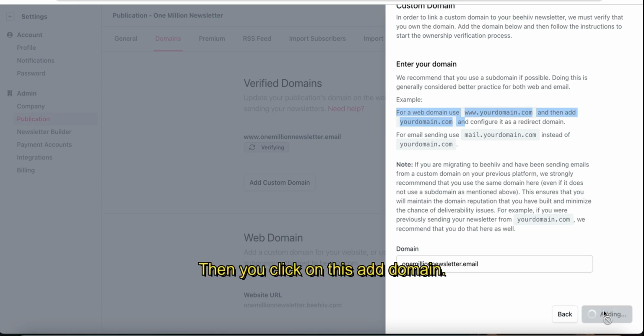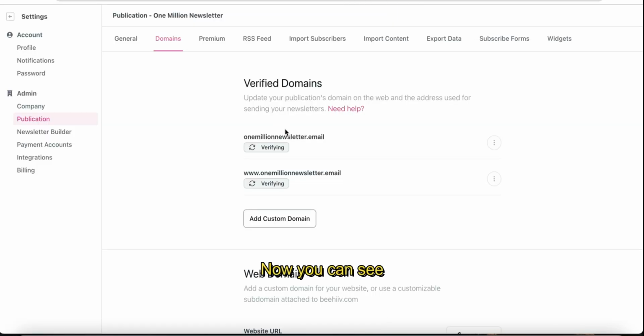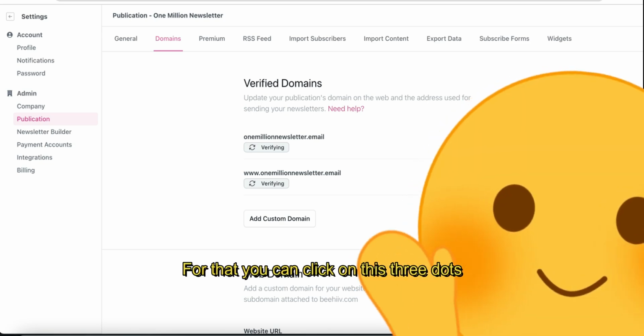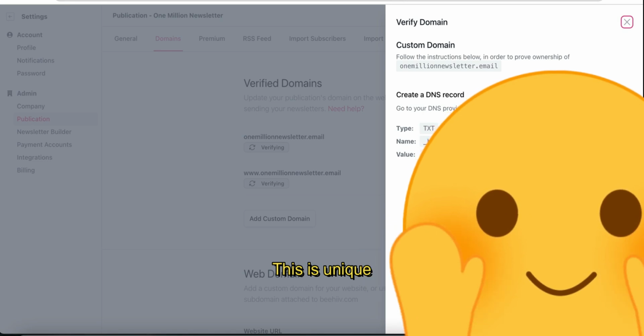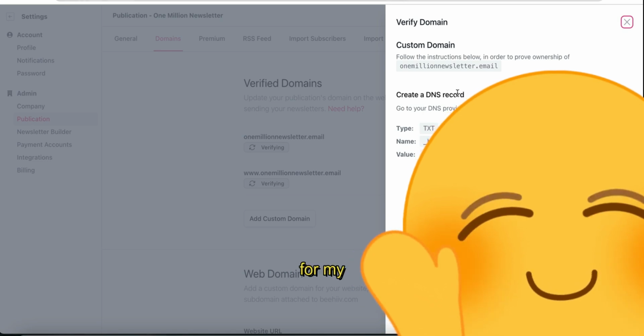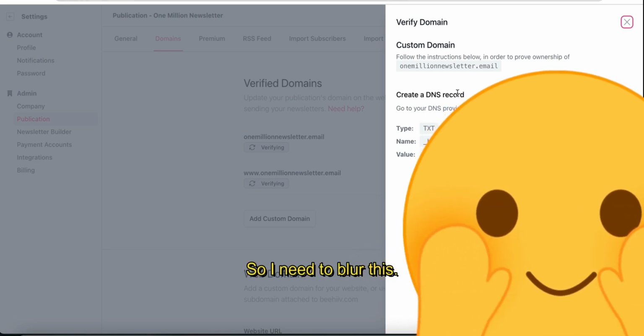Then you click on this add domain. Okay, now you can see I have added 2 domains. Actually, one of these is a redirect domain. Then there is a small technical aspect. You should verify your domains with your hosting provider. For that you can click on these 3 dots and click on verify. Obviously I will blur this. This is unique for my domain, so I need to blur this.